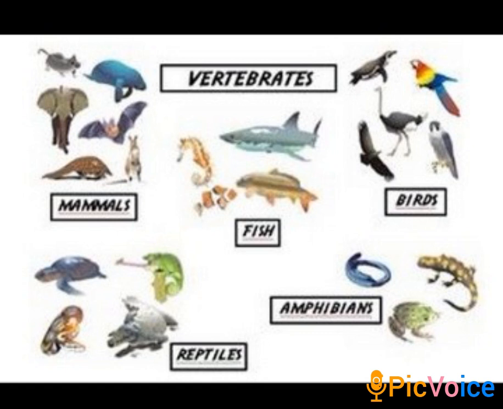The next one is the reptiles. Reptiles are the animals such as crocodile and tortoise. They have dry skin. They have scales on their body. They lay eggs. They breathe with the help of the lungs.